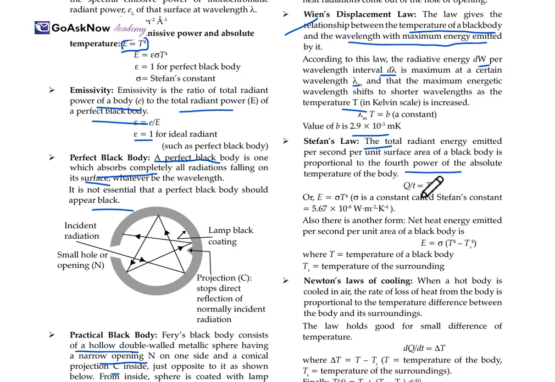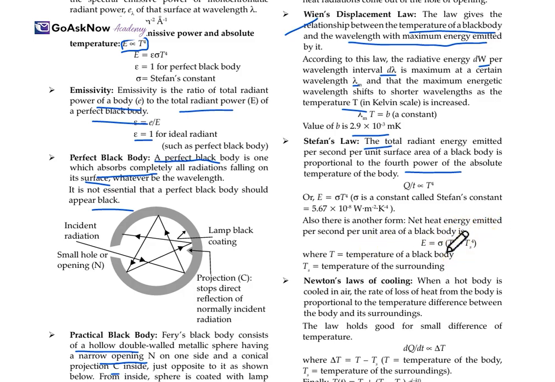Mathematically, Q/t means heat per unit time. So Q/t is directly proportional to T raised to the power 4, where E is equal to sigma T raised to the power 4, and sigma is the constant, which is the Stefan's constant. The value is also given there. There is another form: the net heat energy emitted per second per unit area of the black body is E equals sigma times T raised to the power 4 minus Ts raised to the power 4.